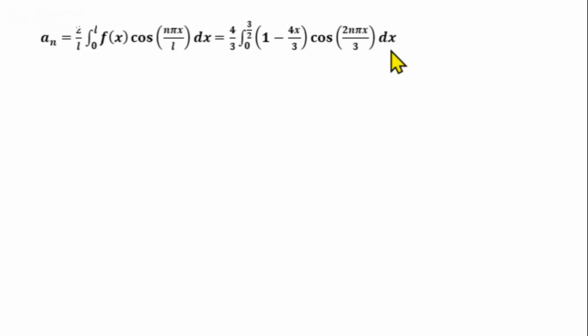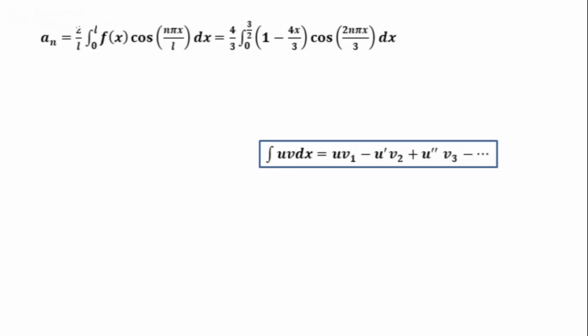We integrate this using Bernoulli's rule of integration by parts, that is, integral uv dx equals u v1 minus u dash v2 plus u double dash v3 minus etc. Here u dash is the derivative of u, u double dash is the derivative of u dash, etc., and v1 is the integral of v, v2 is the integral of v1, etc. So we take u equal to 1 minus 4x by 3 and v equal to cos 2n pi x by 3.